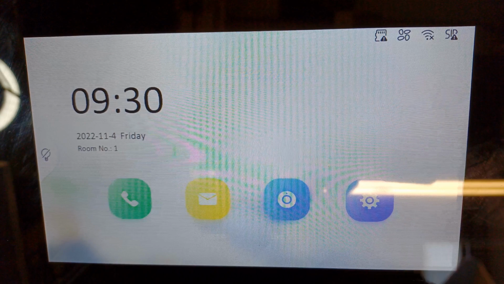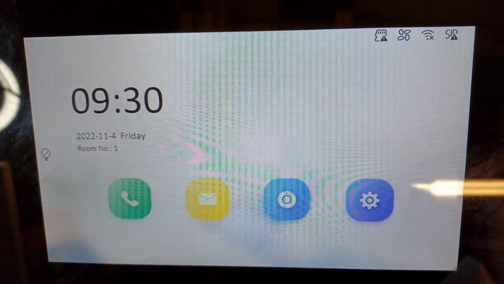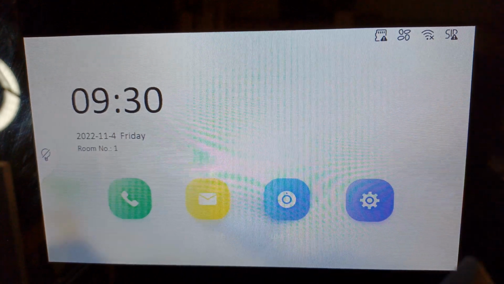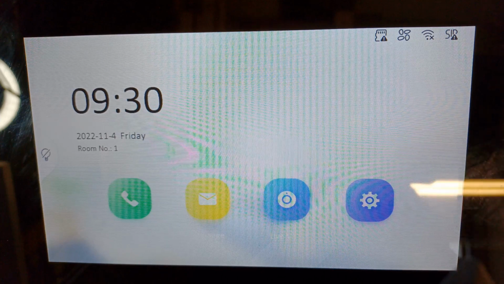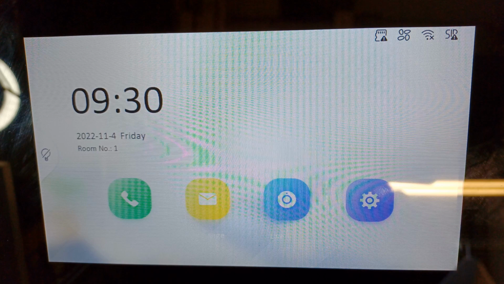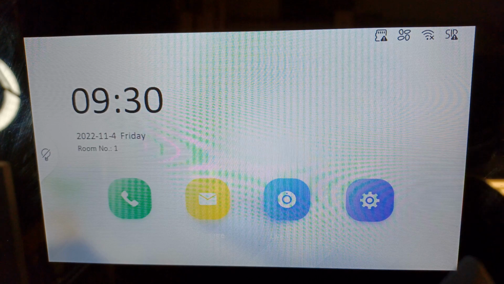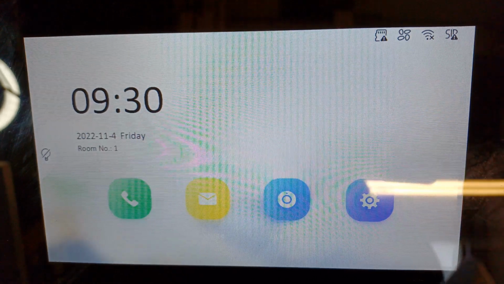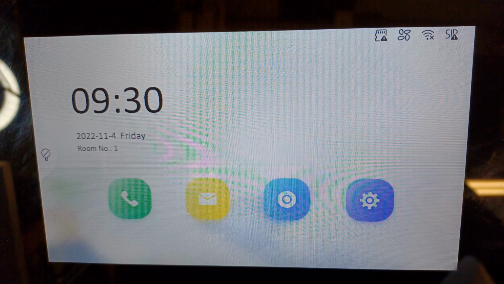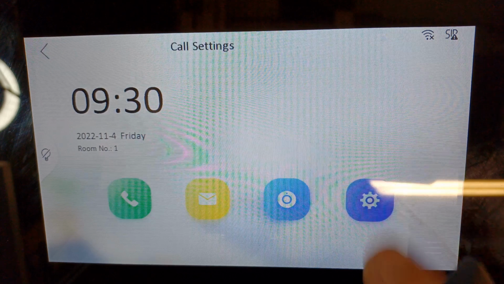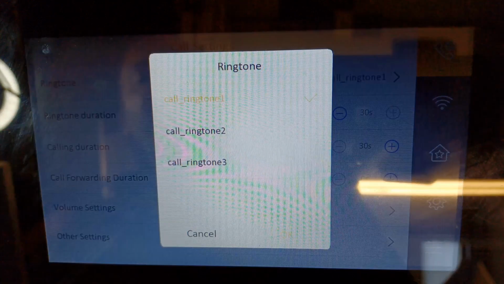So today we are on our next part of our Villa Intercom series, and we will be looking at the ringtones for our screen. The ringtones are whenever the doorbell is pressed, what's it going to sound like inside? Essentially your chime. Right now we're going to look at the default ones, but coming up later I'm going to show you how to upload your own, and you can upload any sound you like, any sound you have pre-recorded. All right, let me show you the options it comes with as default.